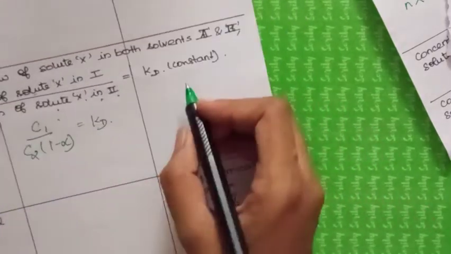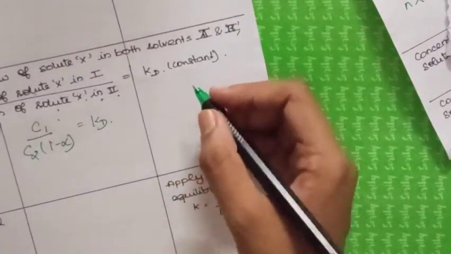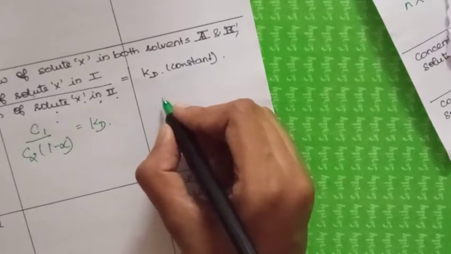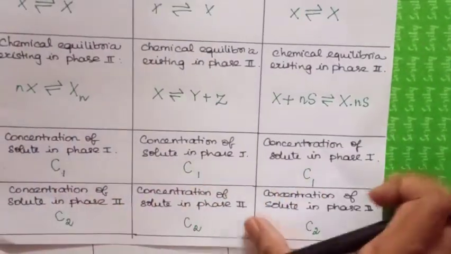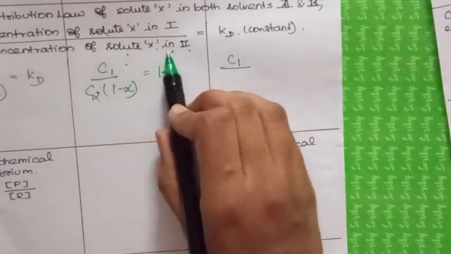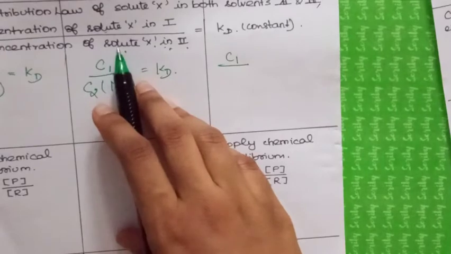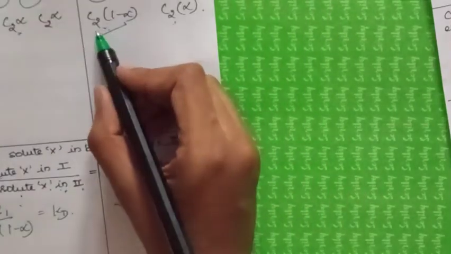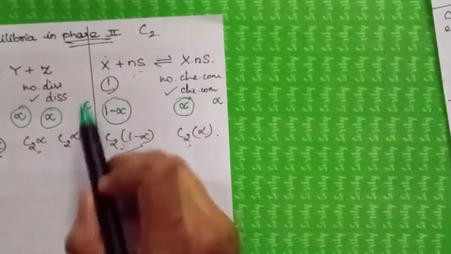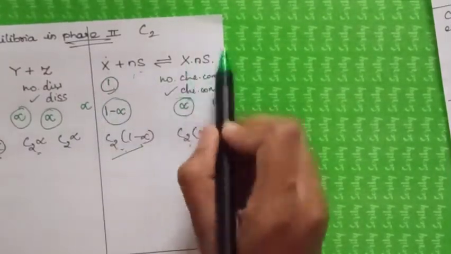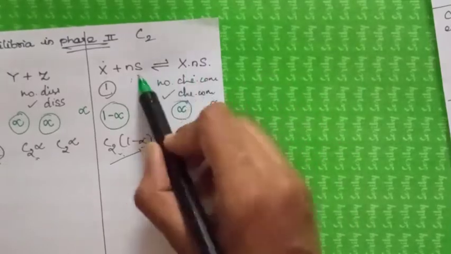And for the chemical combination, the concentration of the solute in phase 1 will be C1. That is common for all the three, as we discussed earlier. And the concentration of solute in phase 2, only the solute, that is C2 into 1 minus alpha, not the solute combined with the solvent.